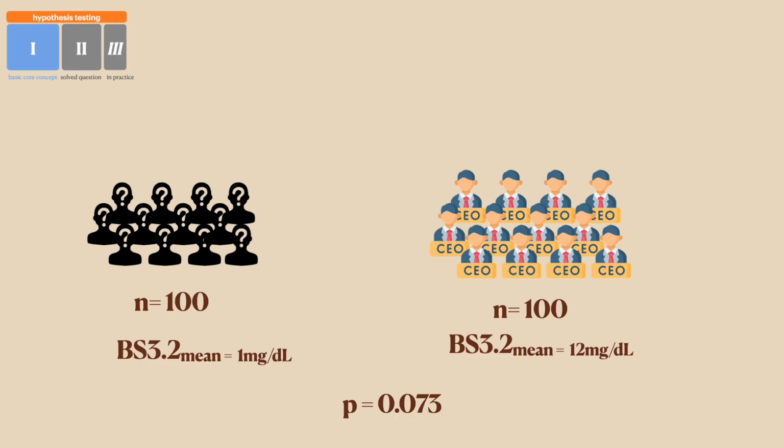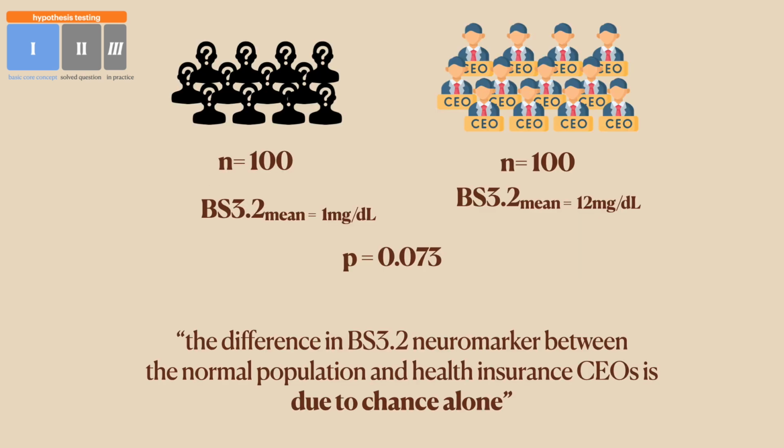So going back to our study, our trial, we find out that the biostatistician did some tests and was like, yo, the p-value for this two means is 0.073. This means that the chance that this was due to chance and randomness alone is 7.3%. So our conclusion from this trial is that the difference in the BS3.2 neuromarker between the normal population and those health insurance CEOs was due to chance alone, and the search for a better surrogate marker continues for another day.